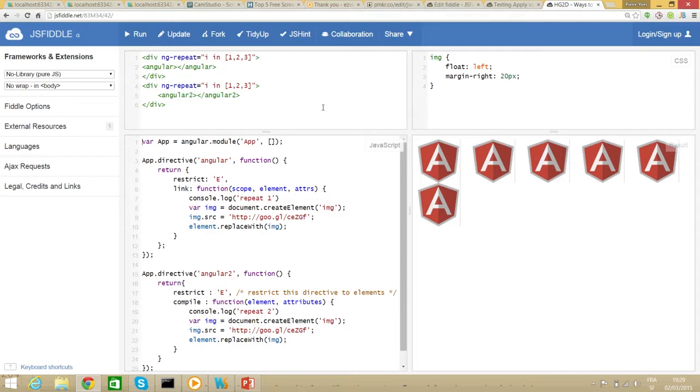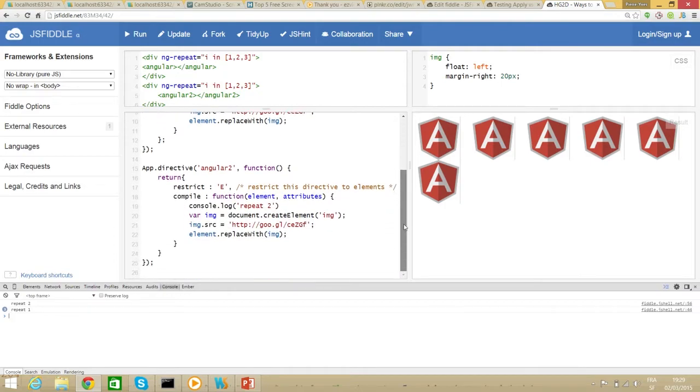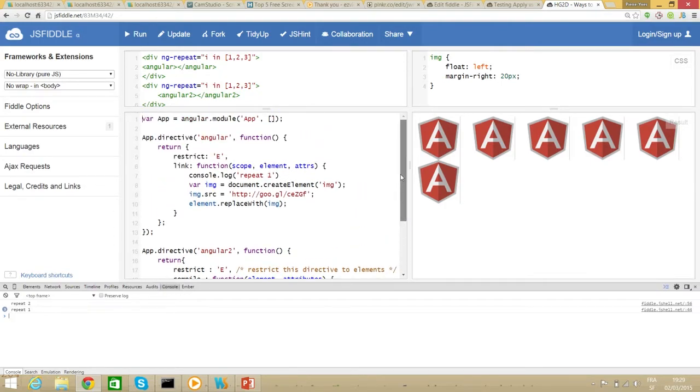So basically here I created two directives. Directive 1 has a link function that logs repeat 1, and it just creates an element and puts it in.